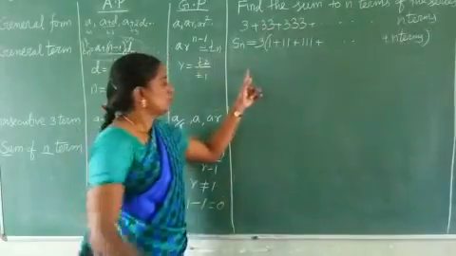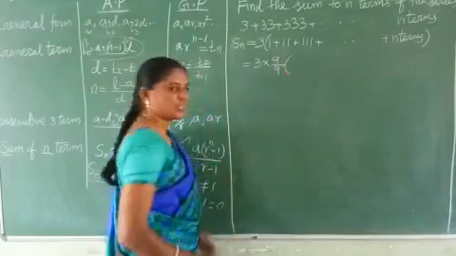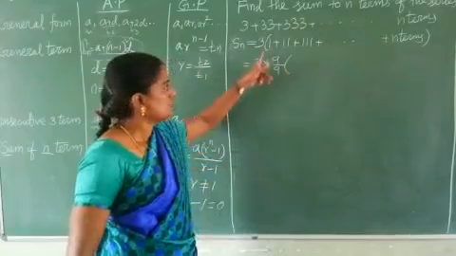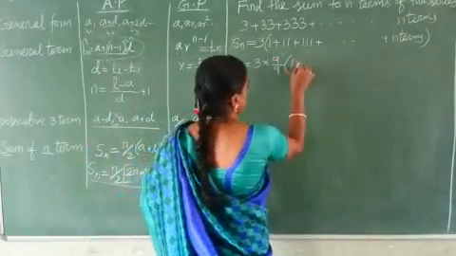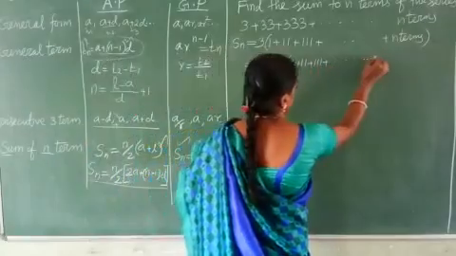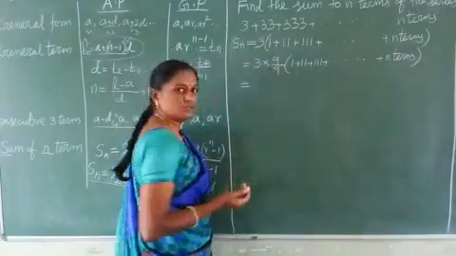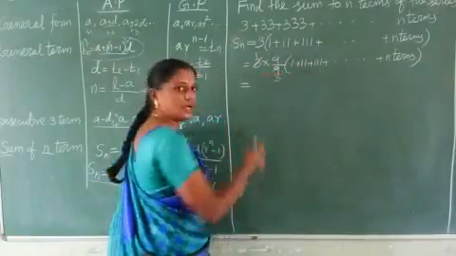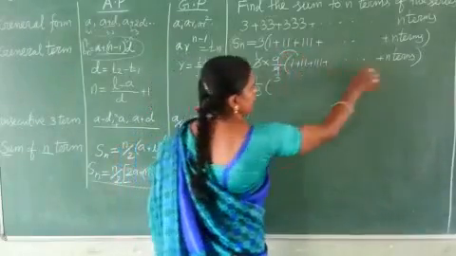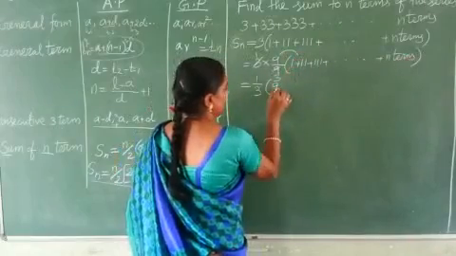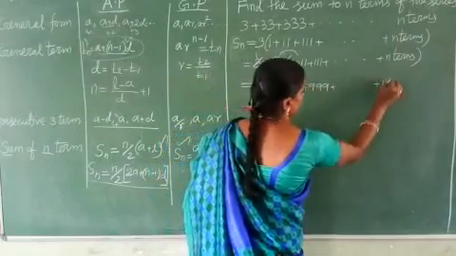Next, we do one more step. Multiply and divide by 9, because we want to make whole numbers. That is the purpose of multiplying and dividing by 9. So 3 into (1 plus 11 plus 111 etc.) up to n terms. Now simplify. 3 times 3 is 9, so we get 1 by 3, and this 9 multiplies each term fully. So what is that? 9 plus 99 plus 999 plus etc. up to n terms.